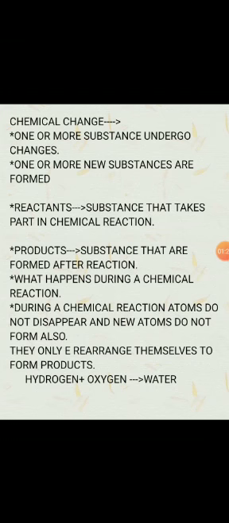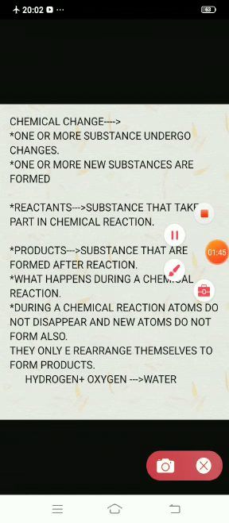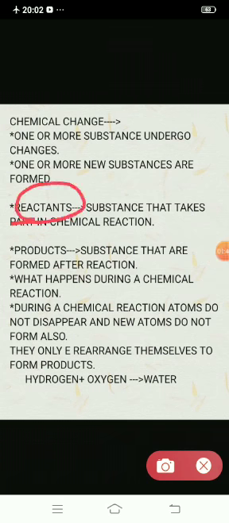We can also name it as chemical reactions. During a chemical reaction, some substances undergo changes and we get new substances. The substances that undergo changes are known as reactants. So reactants are those substances that take part in a chemical reaction.